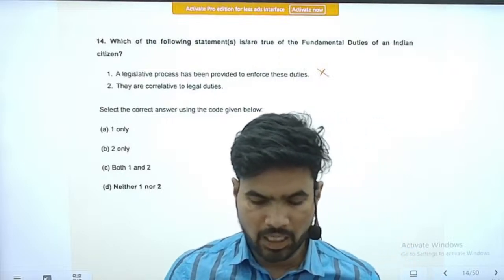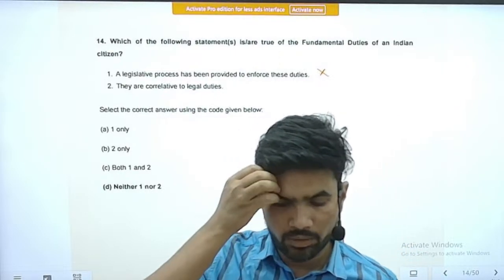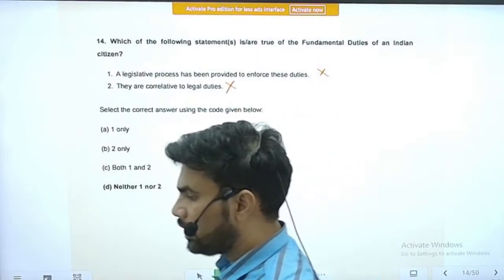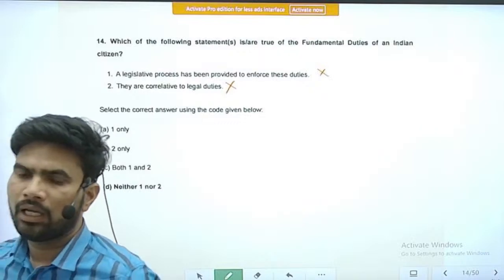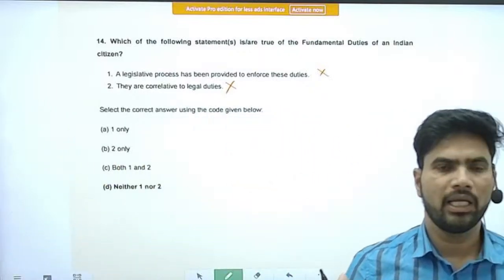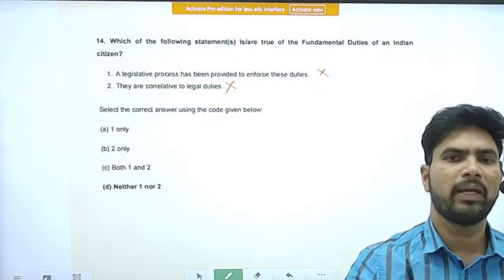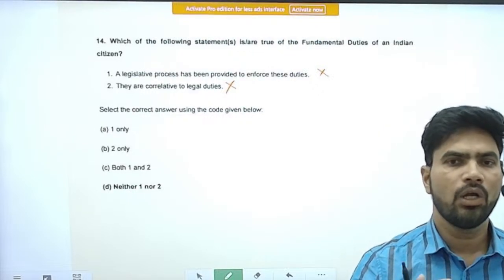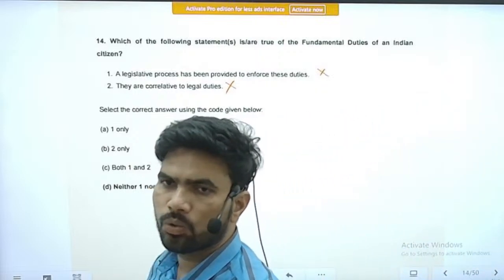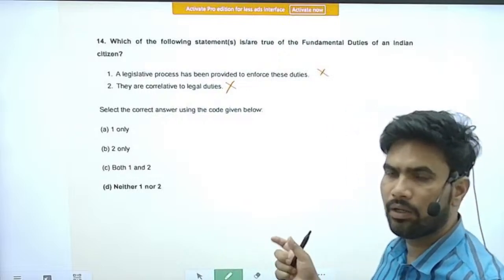Next is, they are correlative to legal duties. No, they are not correlative to legal duties. They are just duties. Only citizens of India, or for that matter people who are residing in India, are expected to follow these duties, the fundamental duties. That's it. They are not correlative to legal duties.